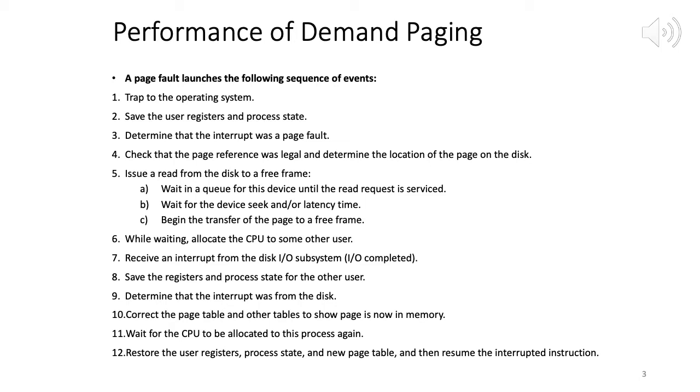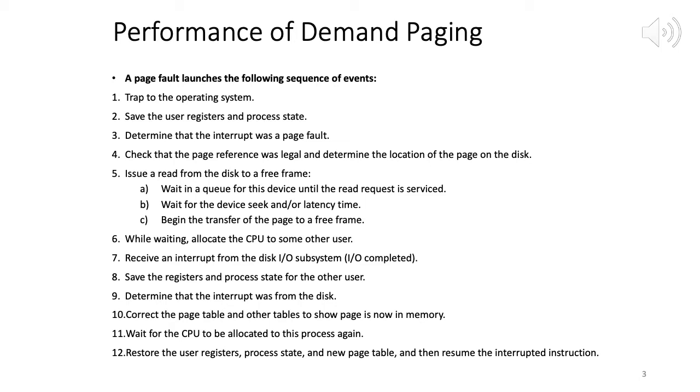So what are all those events? First, we have a trap to the operating system. Let's say we're running an instruction, as we saw in the last lecture, and the page that instruction needs is not in main memory. So how will we find that? The page table entry for that page will be marked as invalid, not in memory. That means we trap to the OS, and we need to bring the page from the disk to the memory.